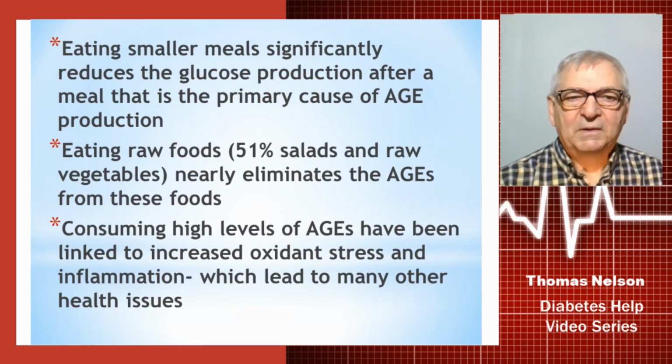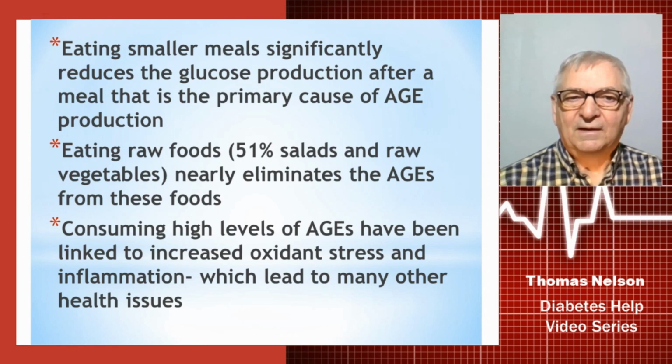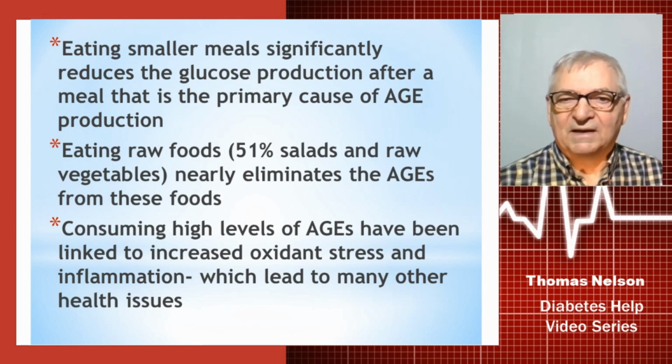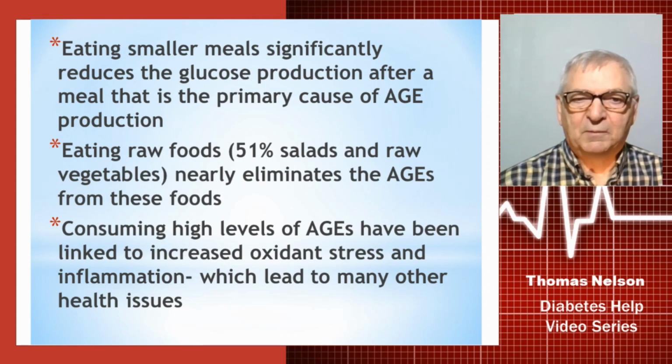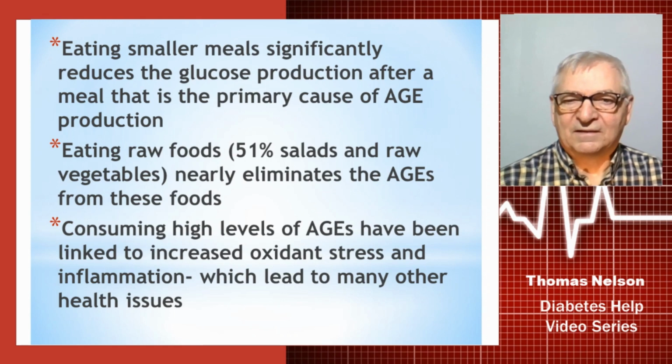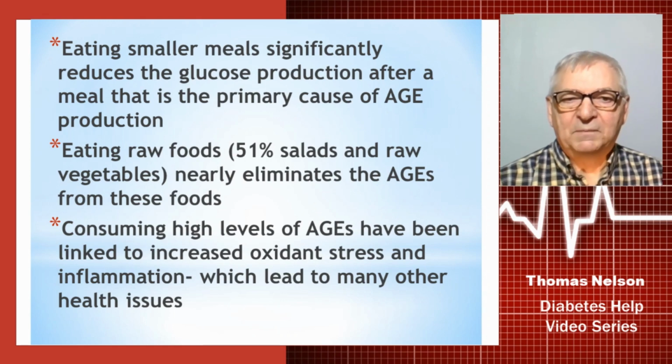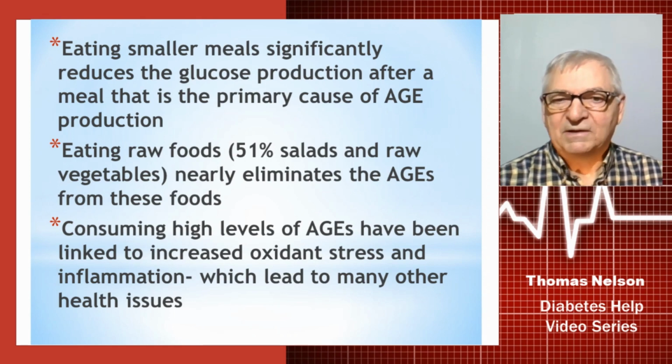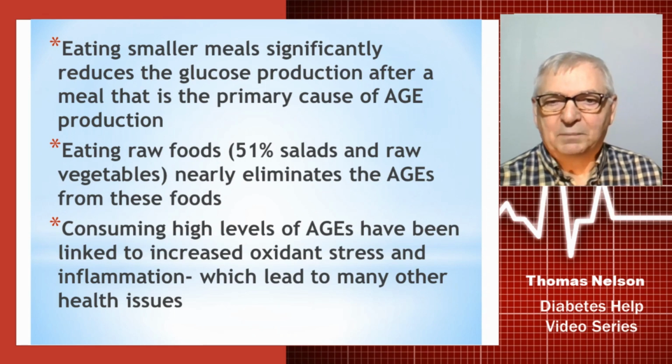So eating smaller meals is going to significantly reduce the glucose production after a meal, so that in turn is going to reduce the production of AGEs as well. And you remember, it's the glucose that is accumulating in your bloodstream after a meal that causes that AGE production. And so simply reducing the amount of glucose in your bloodstream is going to have a significant impact.